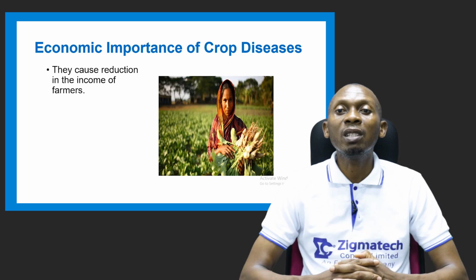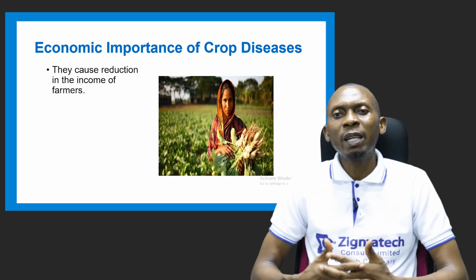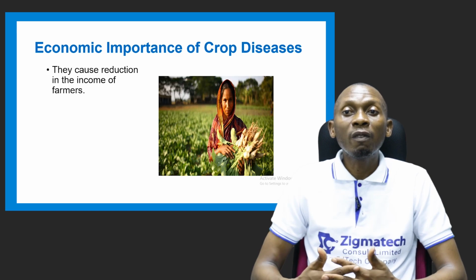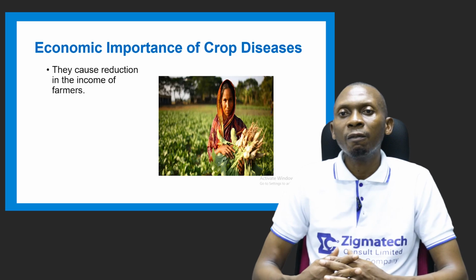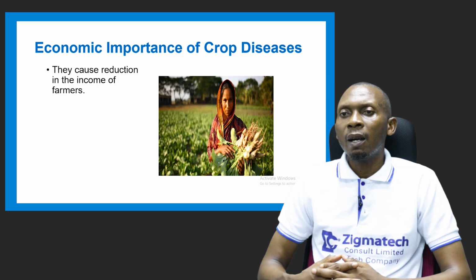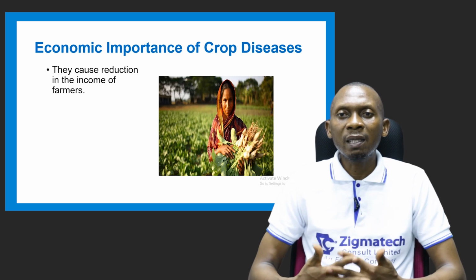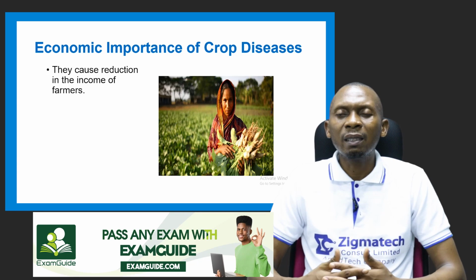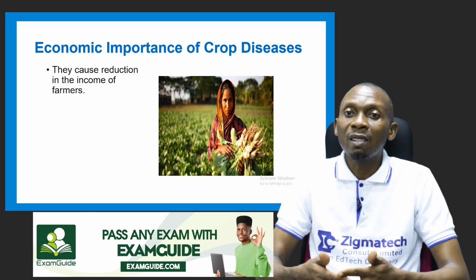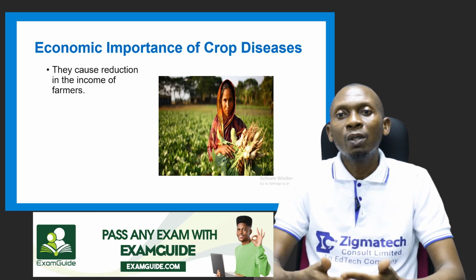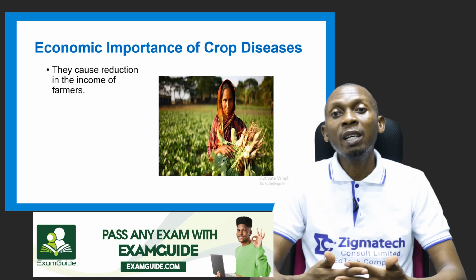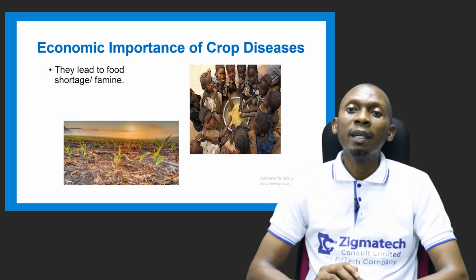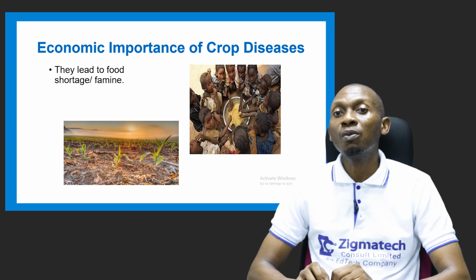Now, they cause reduction in the income of the farmers. The farmer has to spend money trying to control these diseases, and that leads to an increase in cost of production, which will eventually lead to a reduction in income. If he has competitors who are producing the same crops and are not faced with diseases, they will end up selling their products, and there's usually a standard price for products. This farmer will have to still sell his produce at that same price, but because he spends money on controlling diseases, he will end up having a lower profit margin, and that leads to reduction in income.